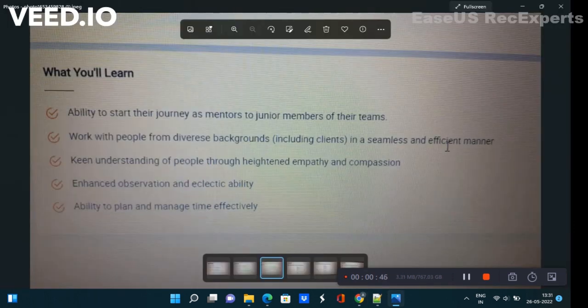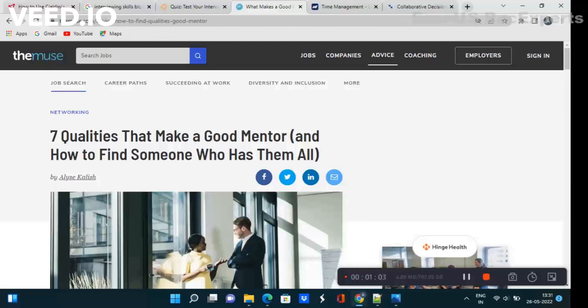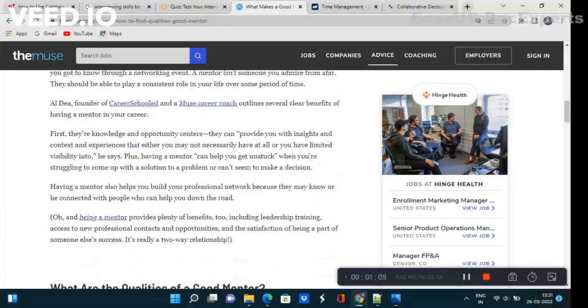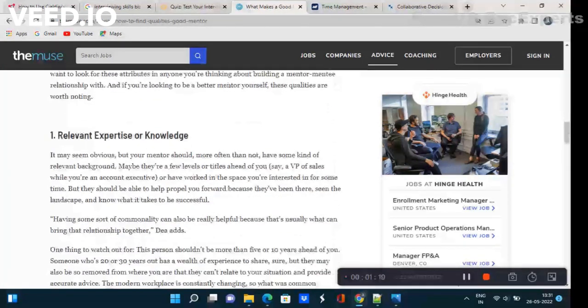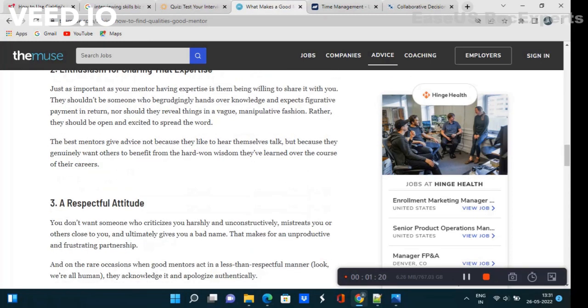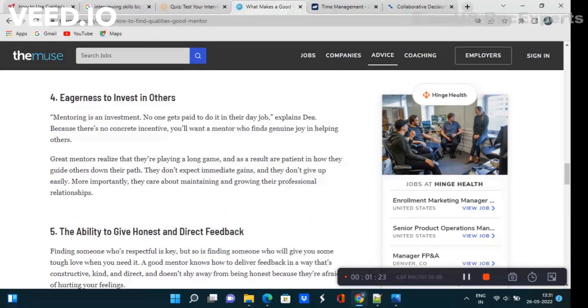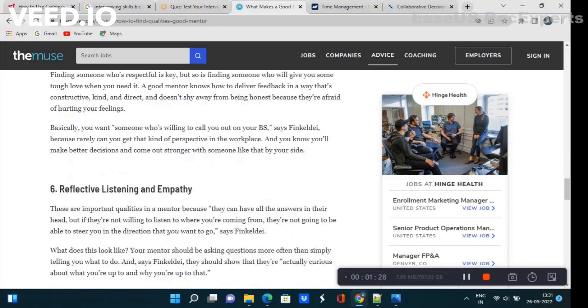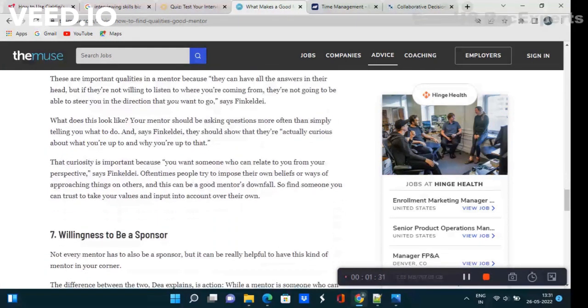Now the next thing is the ability to act as mentors to junior members of their teams. This is important in the IT industry, so this is very important for you. Let me tell you the characteristics of a good mentor. There are 7 qualities of a good mentor. You have to learn each of these qualities. First one is relevant expertise or knowledge. Second one is enthusiasm for sharing that expertise, a respectful attitude, eagerness to invest in others, the ability to give honest and direct feedback, reflective listening and empathy, willingness to be a sponsor.